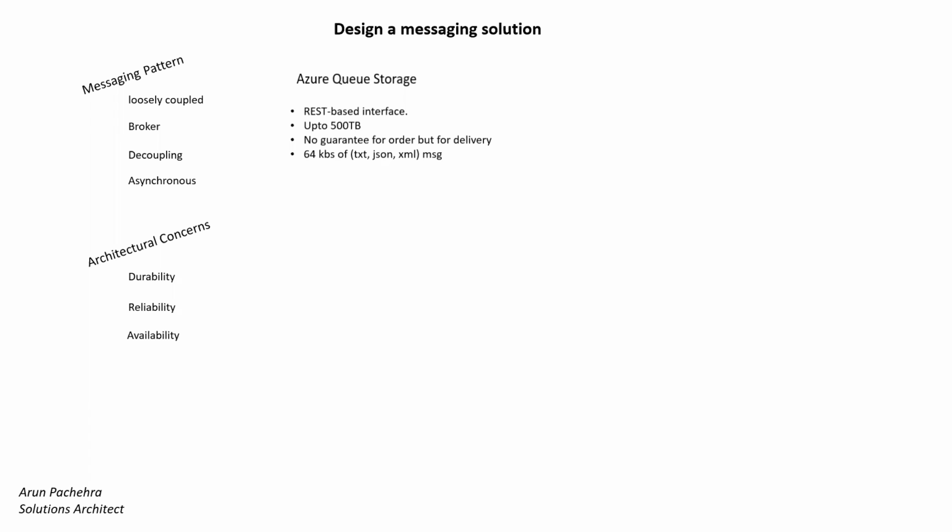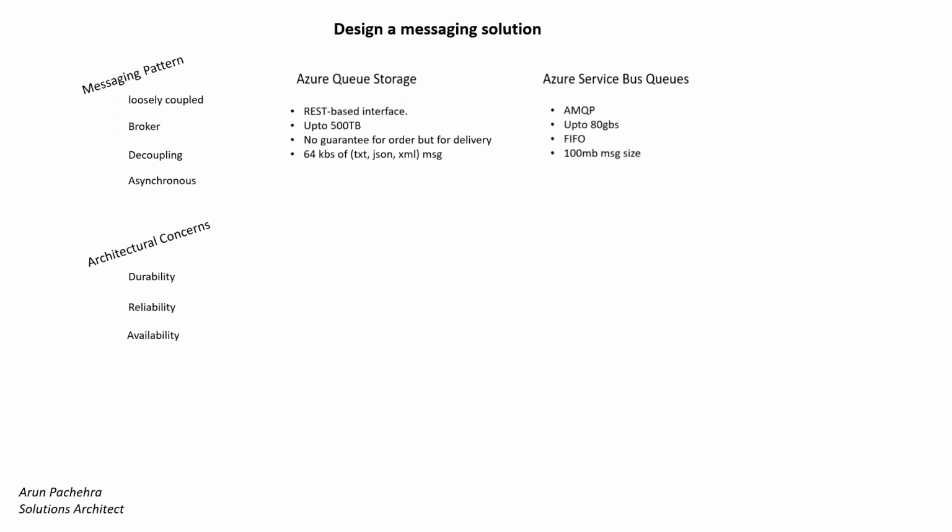To solve this problem, we have Azure Service Bus queues. It provides much more advanced capabilities, with connectivity over AMQP, which is an open standard called Advanced Message Queuing Protocol. It's an industry standard protocol that helps with enterprise grade messaging.